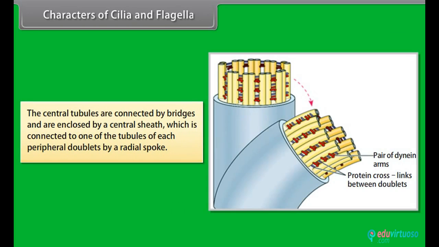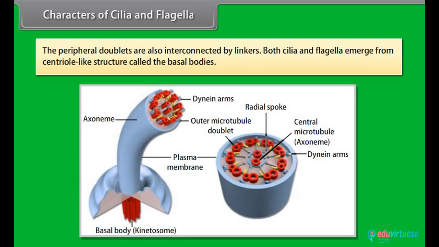The central tubules are connected by bridges and are enclosed by a central sheath, which is connected to one of the tubules of each peripheral doublet by a radial spoke. The peripheral doublets are also interconnected by linkers. Both cilia and flagella emerge from centriole-like structures called the basal bodies. Characters of centrosomes and centrioles.